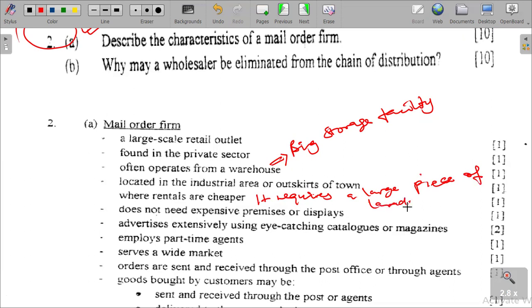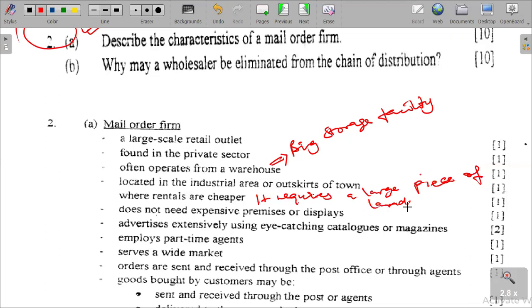So what we are saying is that it is a large-scale retail outlet found in the private sector that often operates from a warehouse. That warehouse is located in the industrial area or outskirts of town because they need a large piece of land.